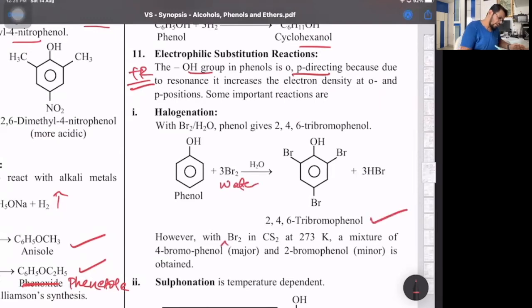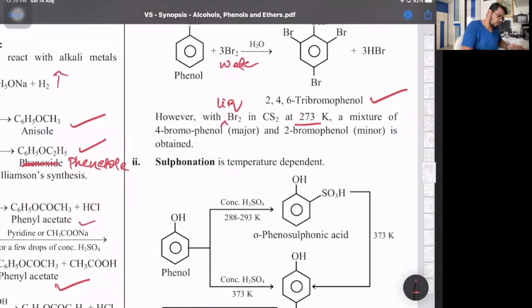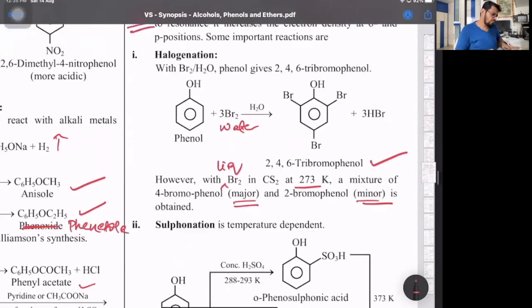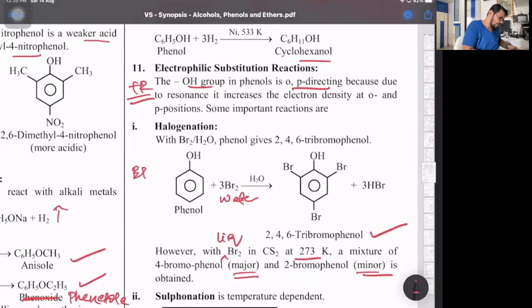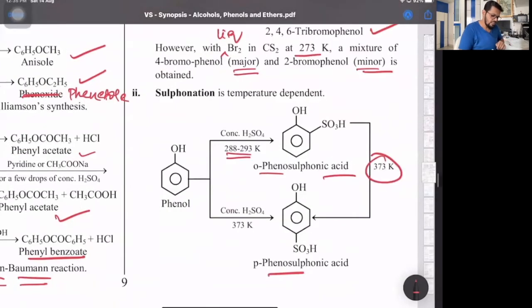With liquid bromine in carbon disulfide at 273 Kelvin, it gives a mixture of ortho and para bromophenol, where ortho is minor and para is major due to symmetry. For bromination, the electrophile is the bromonium ion. Sulfonation: at low temperature, room temperature, phenol forms ortho-phenol sulfonic acid, and at a high temperature it forms para-phenol sulfonic acid, indicating para is more stable at a higher temperature. Here the electrophile is the sulfonium ion.